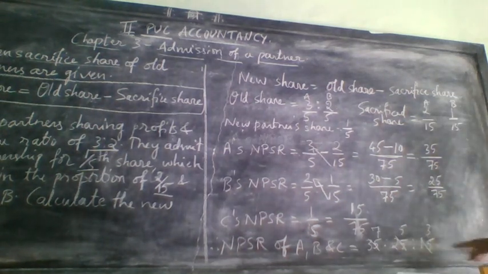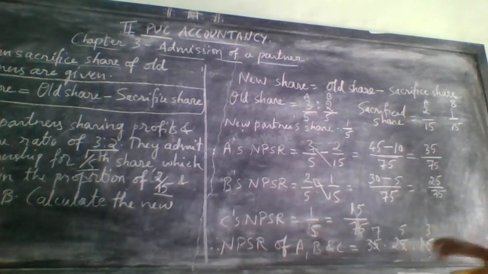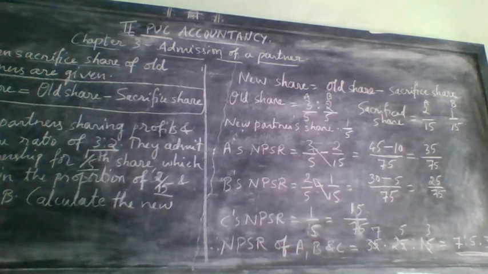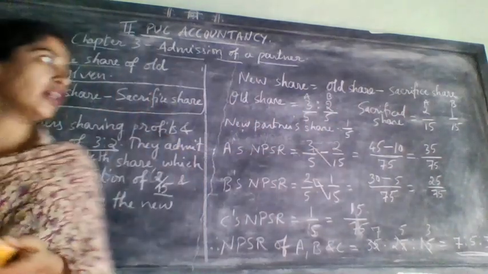The rule is, to simplify the ratio, all three should divide by one single number. So here it is 5. So your answer will come 7 is to 5 is to 3. This is how you will calculate the new profit sharing ratio.